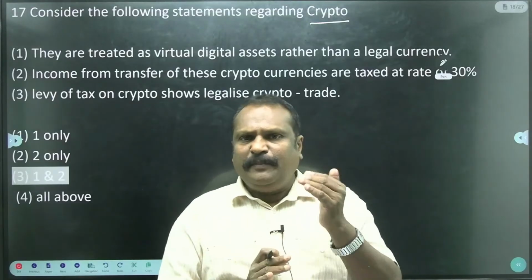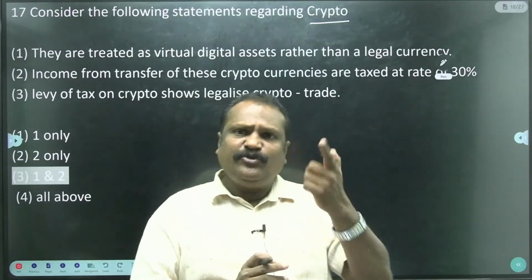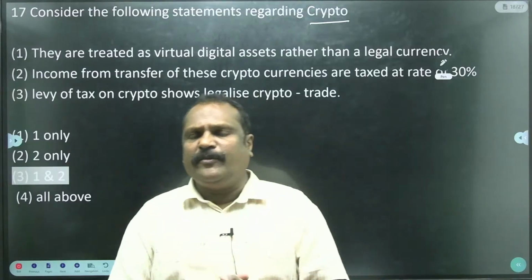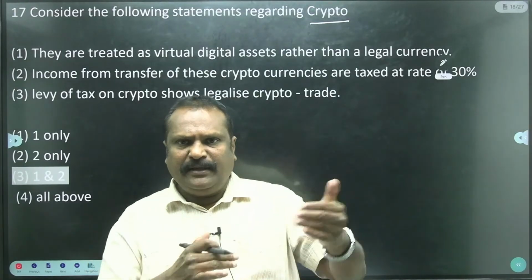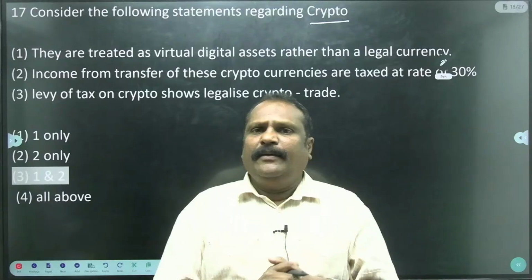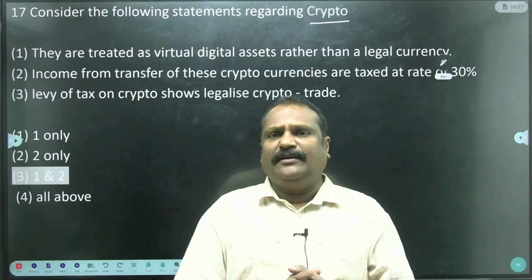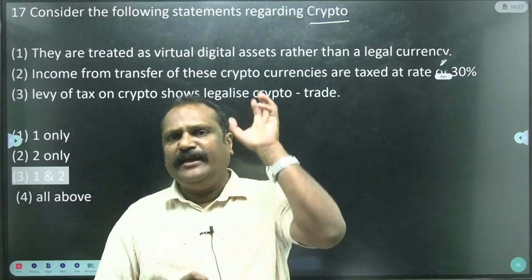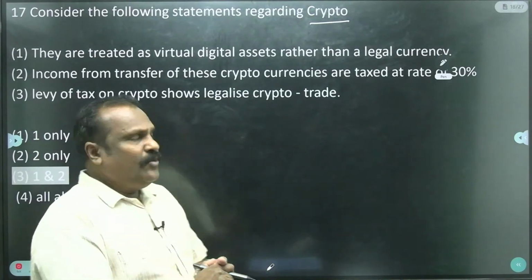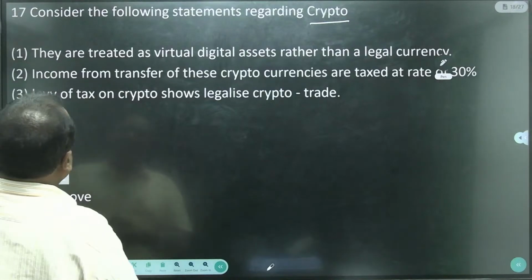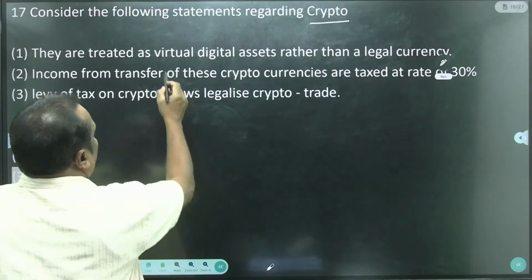That's why people commit suicide, because they lose money in cryptocurrency transactions. To prevent this, the Government of India levied 30% income tax. Okay, so there are three statements. They are treated as virtual digital assets.